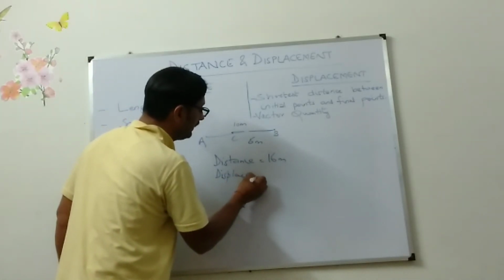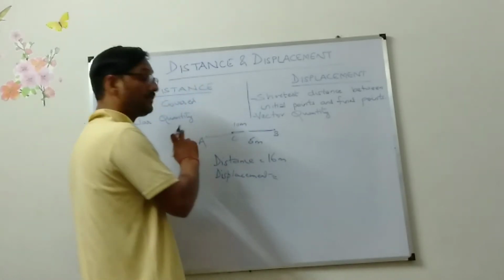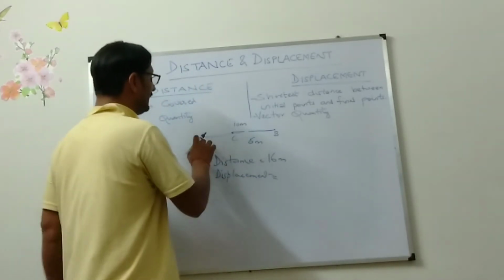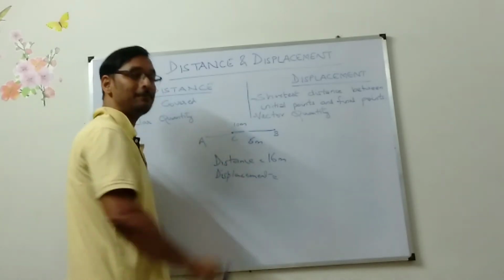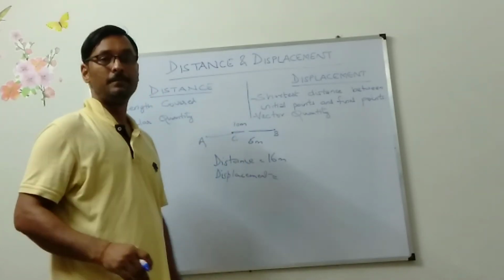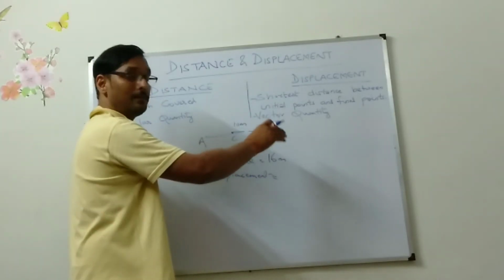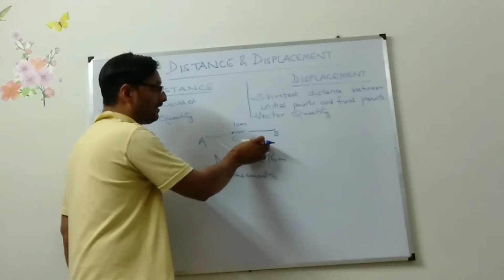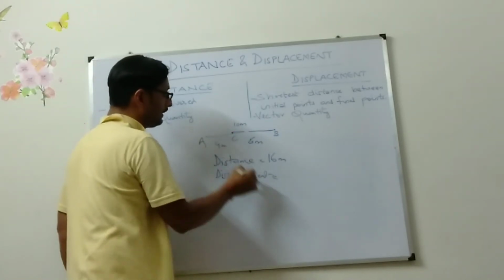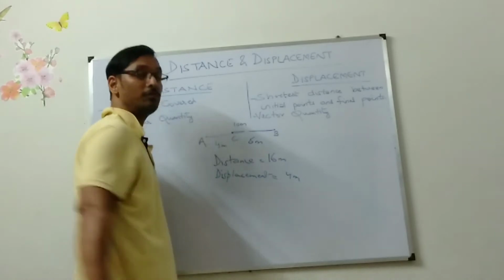Displacement is nothing but starting point and ending point. What is your starting point? A. And what is your ending point? C. Total distance was 10. And from B to C it is 6. So what is remaining? 4 meter. So your displacement is what? 4 meter.